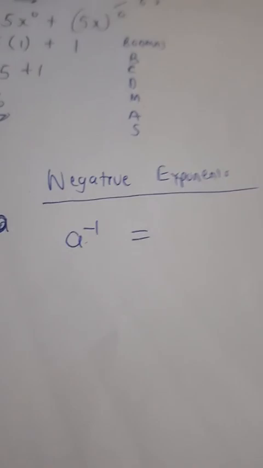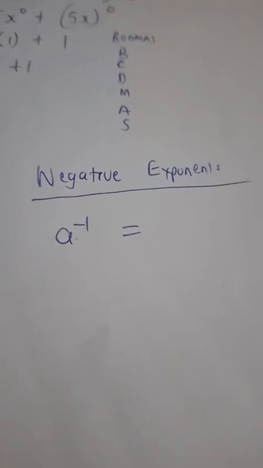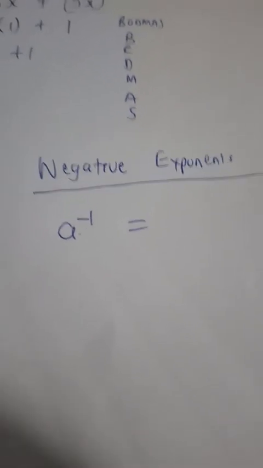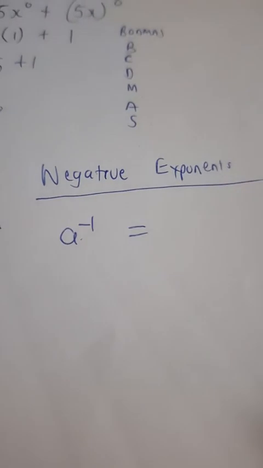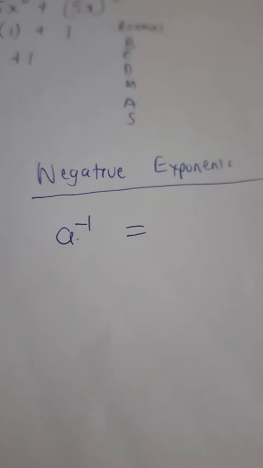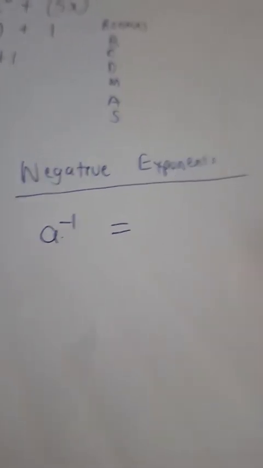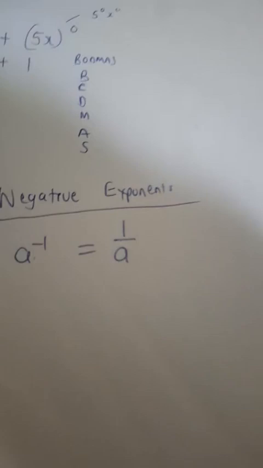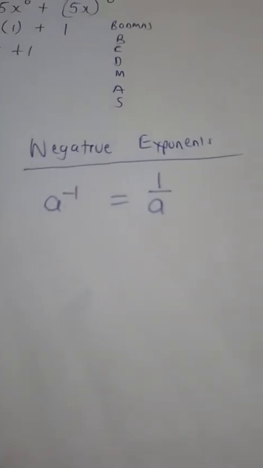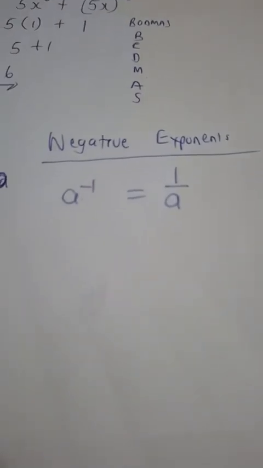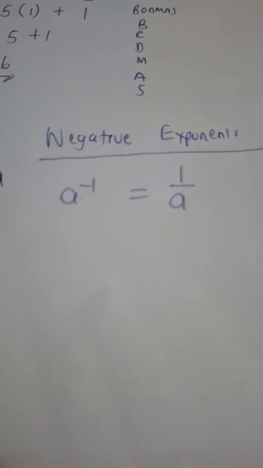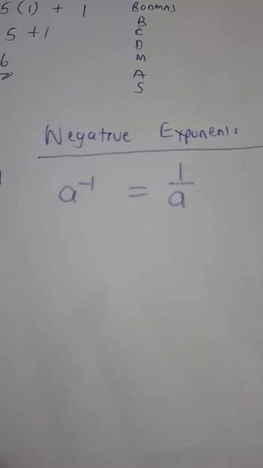Okay, listen up now. This a to the power negative 1. What did you guys say? What is the answer? A to the power negative 1 is equal to... I think someone actually did comment in the comment section. Pain Hub said the answer is 1 over a. Now, how is that so? Is the question that people are asking, and they are probably asking, why is that so?